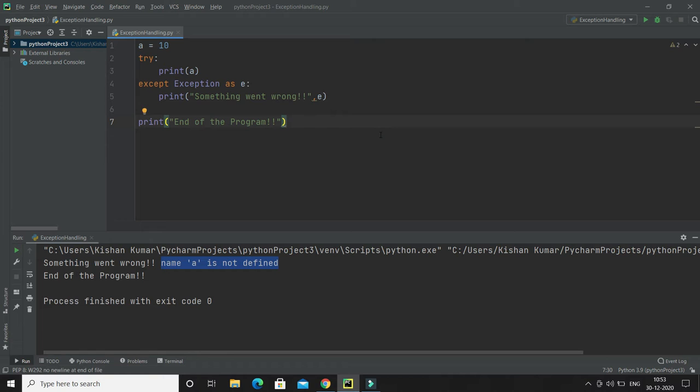Now once you define this variable, let's say I assign 10, then there is no exception. If I run, the value 10 is printed and then it says end of the program. This time control did not go to the except block because there is no exception now.